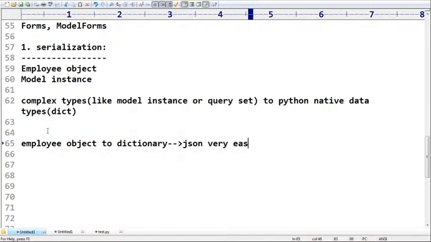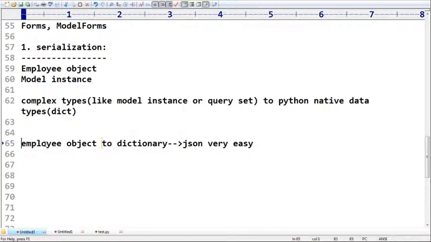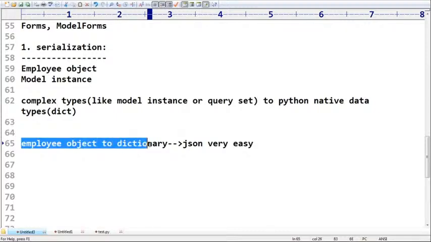So the JSON-near form is the dictionary, but not the employee object. So first level, convert the employee object to a dictionary. Now this process is called serialization. Once serialization is completed, then that dictionary to JSON is a very easy process.